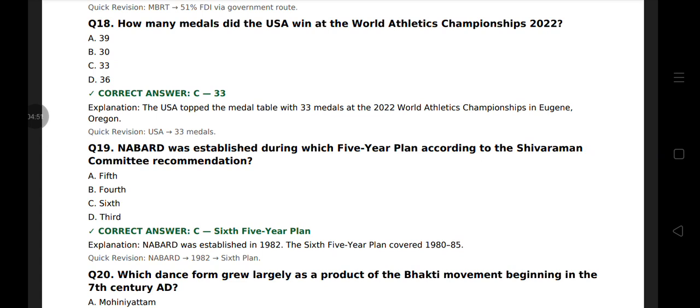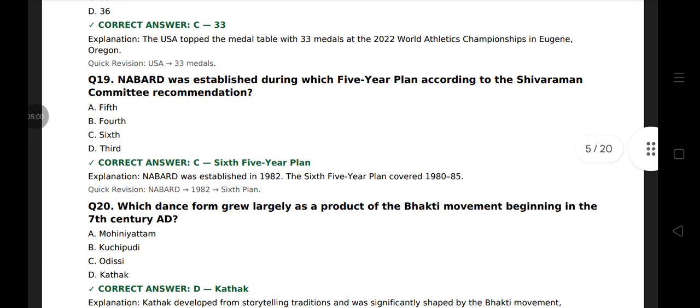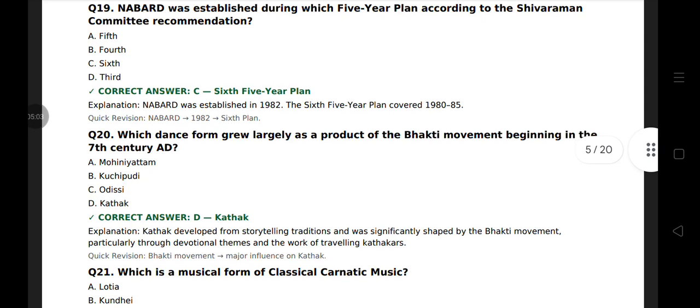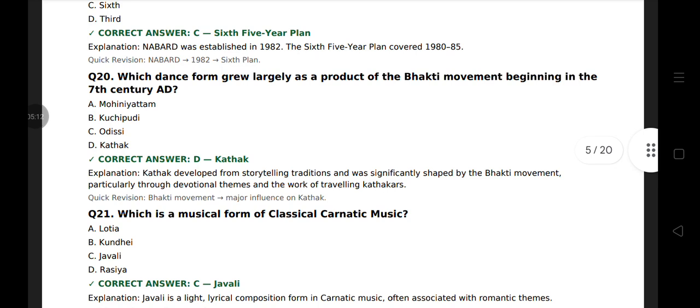Question 19. NABARD was established during which five-year plan? It is the sixth five-year plan. It was established in 1982 and the sixth five-year plan covered 1980 to 1985. Question 20. Which dance form grew largely as a product of the Bhakti movement beginning in the 7th century AD? That is Kathak. Kathak developed from storytelling traditions and was significantly shaped by the Bhakti movement, particularly through devotional themes and the work of traveling Kathakars.